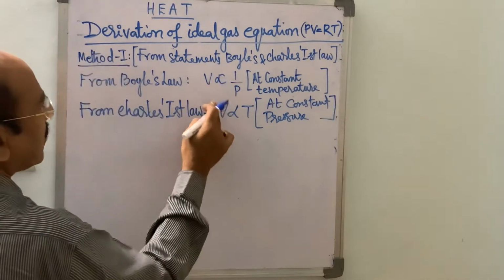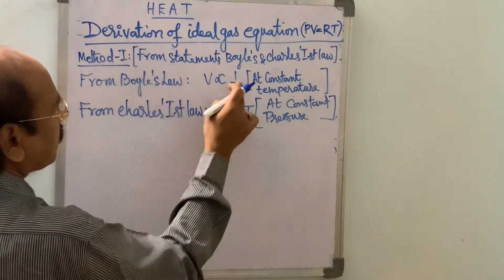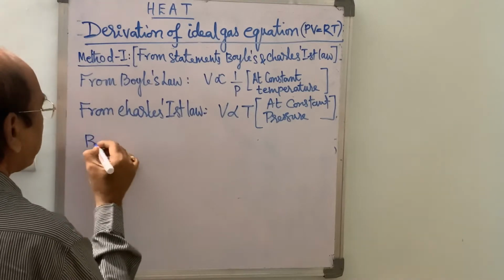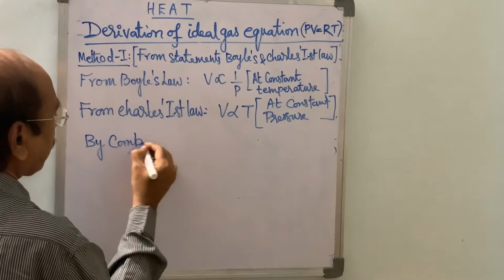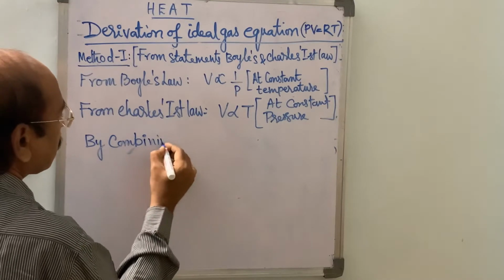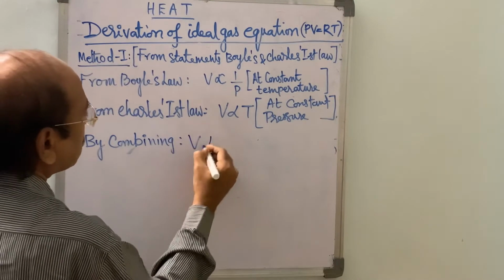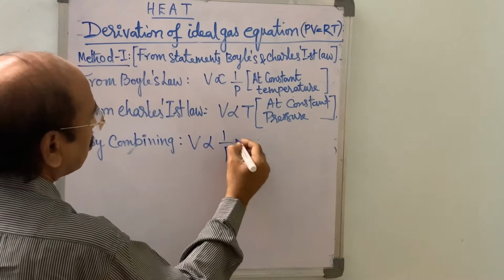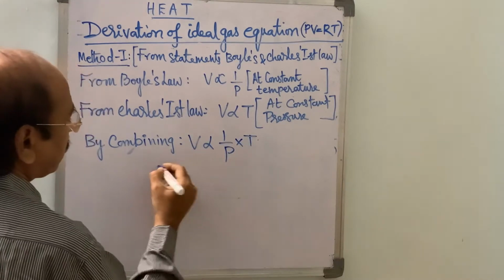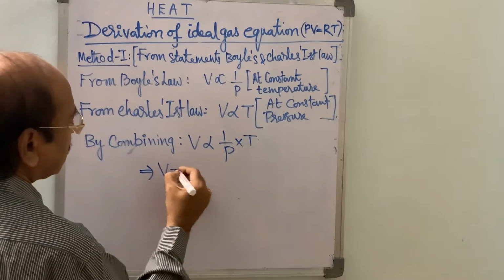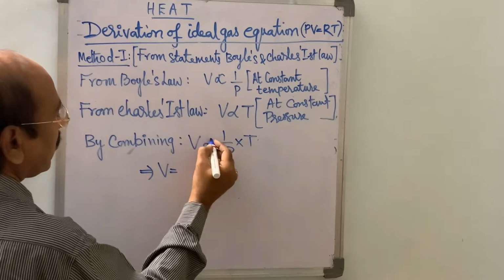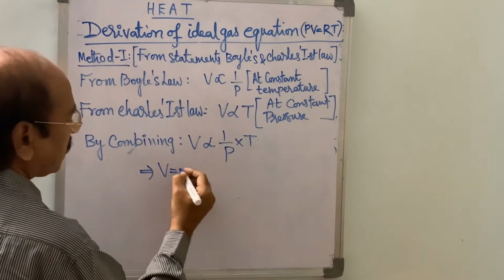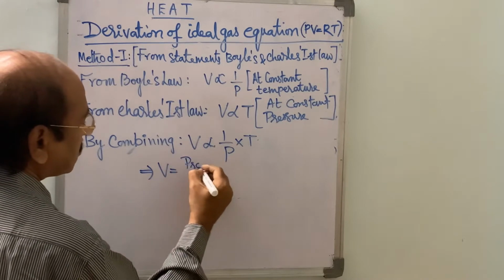So as the left sides are the same, by combining, V is proportional to 1 by P into capital T. From this, if we remove the proportionality, we have to multiply with a proportionality constant.